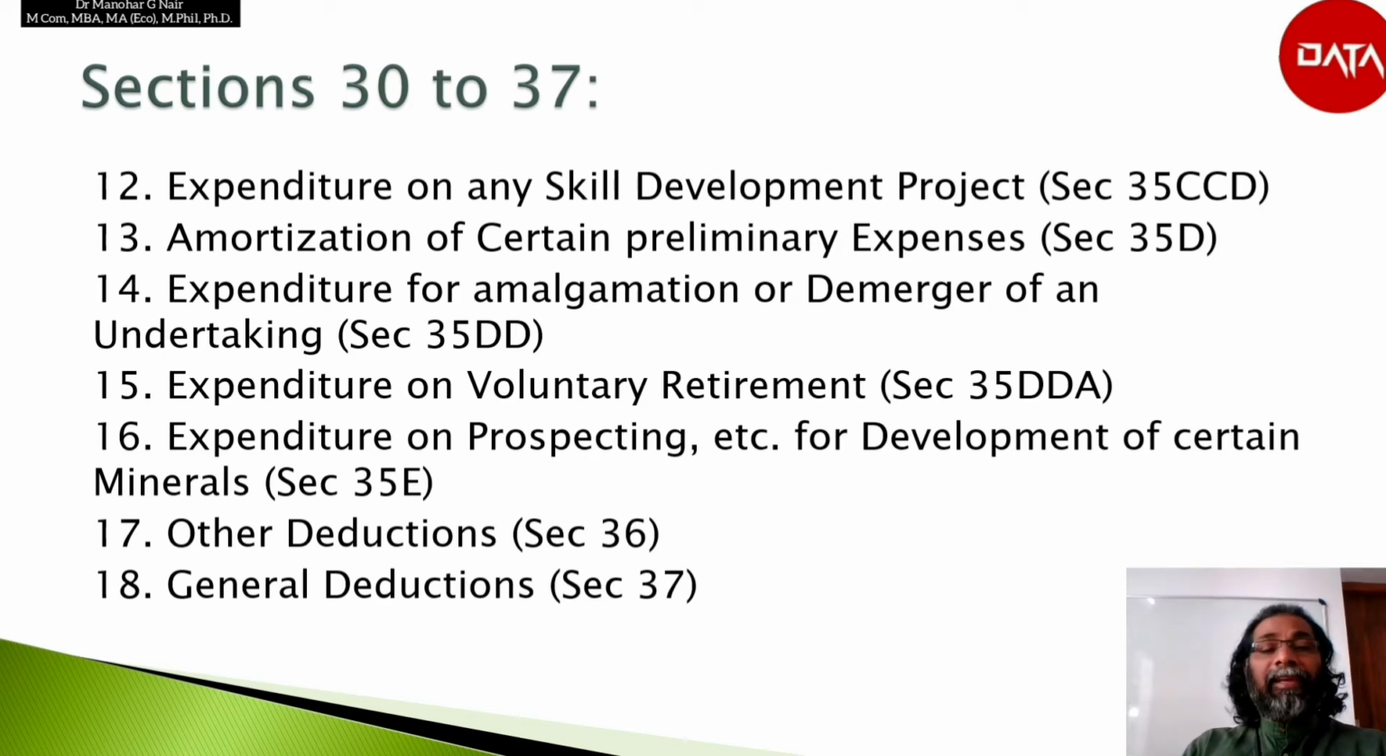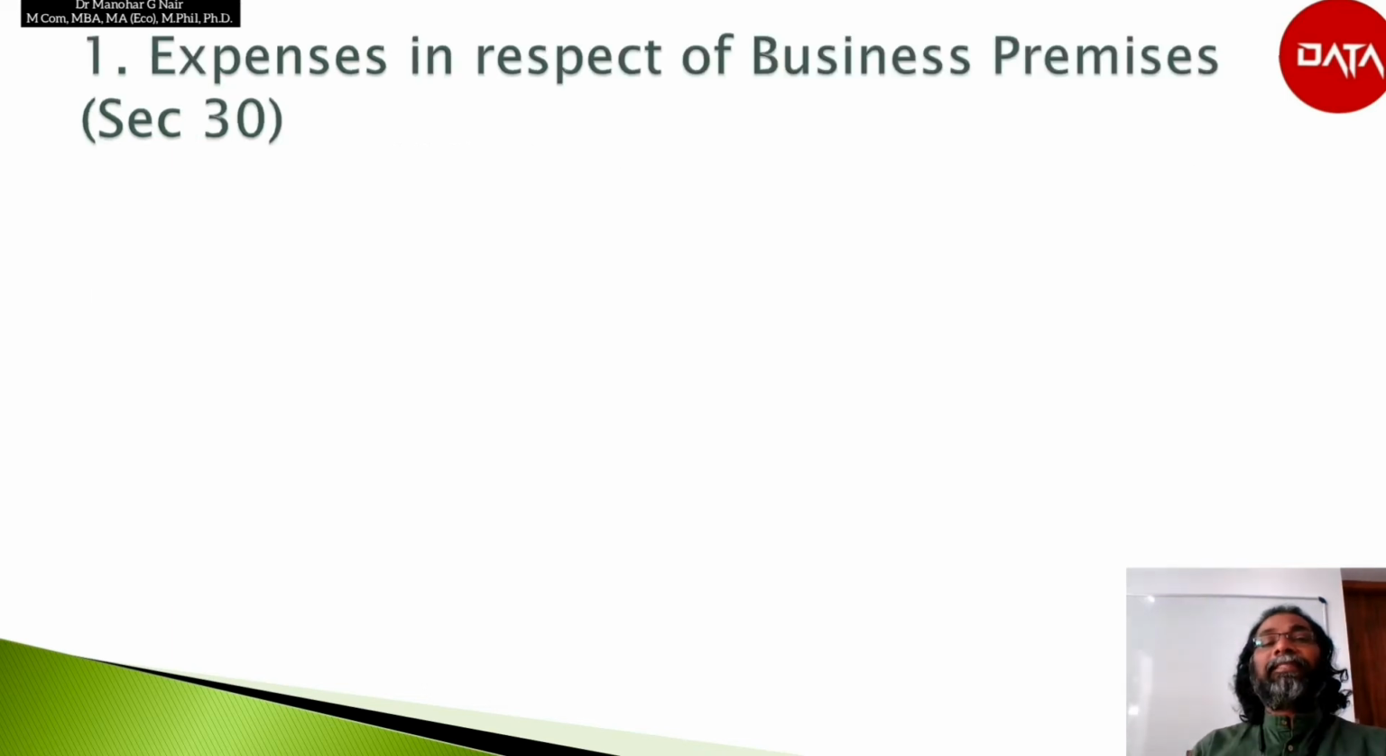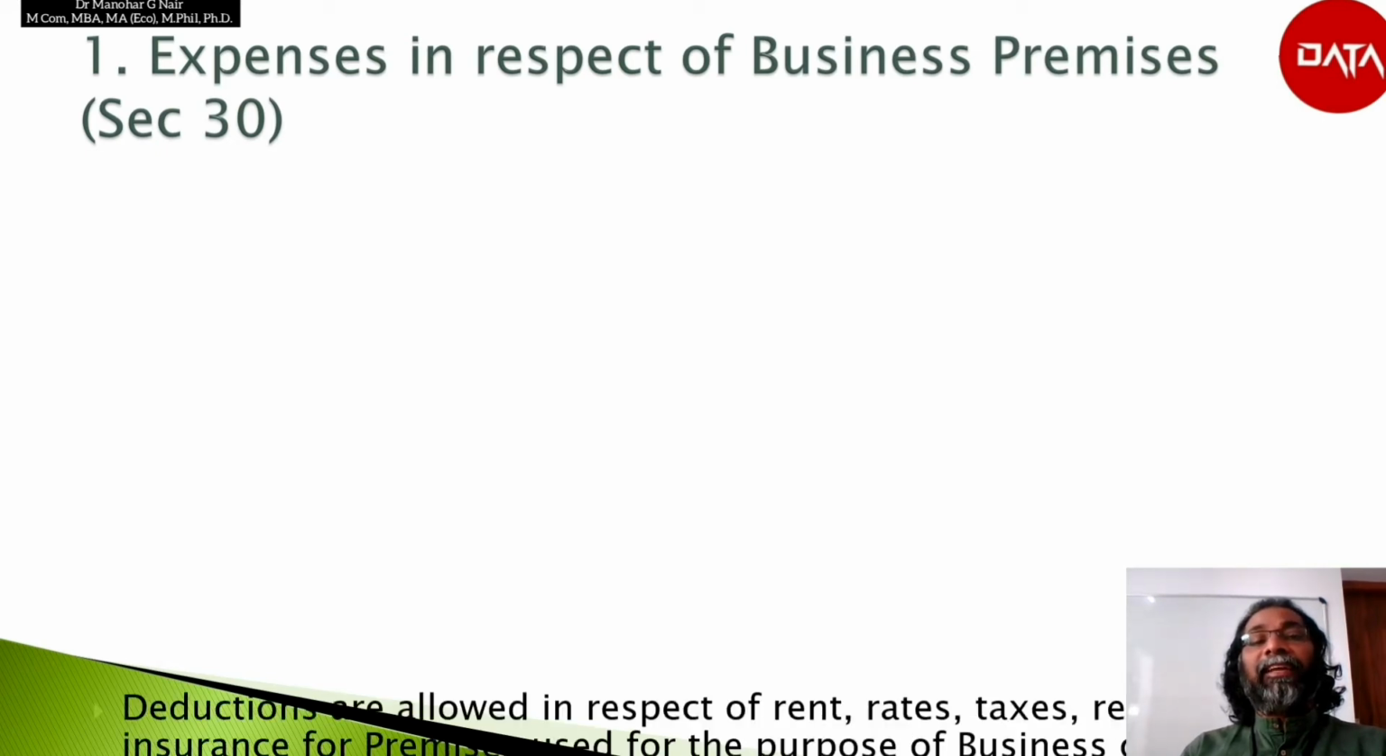So these are the major 18 items, the deductions which are expressly allowed while computing profits and gains of business or profession. Along with that, there are certain more items that we will discuss one by one. Expenses in respect of business premises as per section 30.